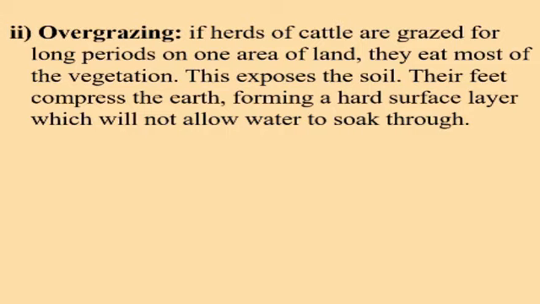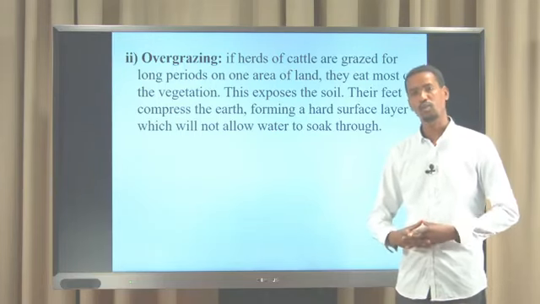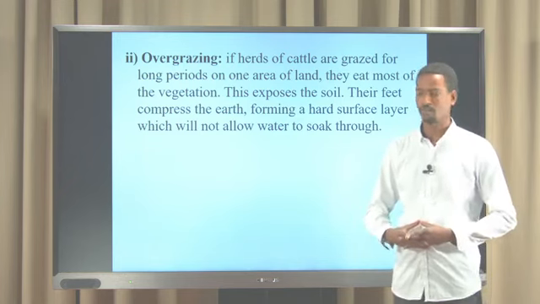Meaning, if you gather cattle in one area, they eat a lot of vegetation. When they eat a lot of vegetation, they are removing it. Water doesn't hold in this area. So it is one factor for soil depletion.